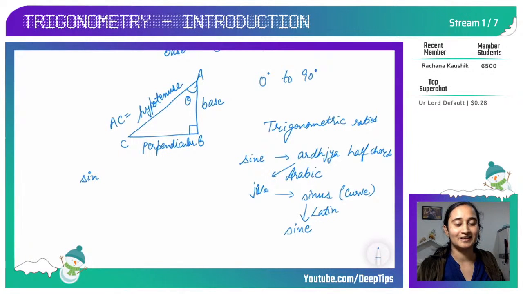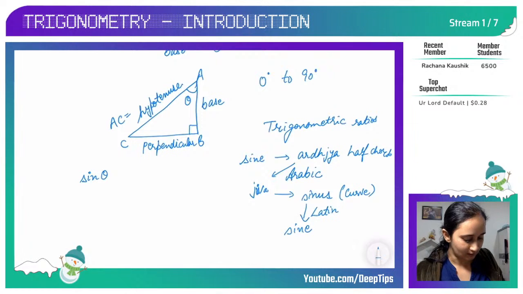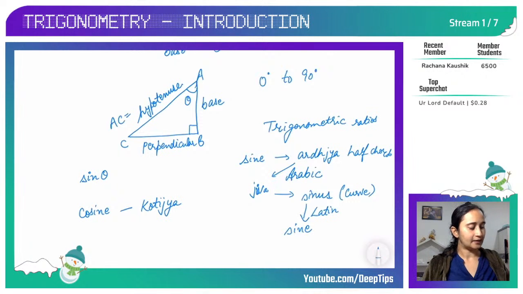We don't call it sin, it is called sine. So sine theta. This is how from the Sanskrit word Ardhjaya it got translated from the Middle East to Europe, and then in the entire world it is called sine theta. Okay, this is the history of the first trigonometric ratio sine. And then he gave cosine. Aryabhatta only gave cosine, and he called it cotangent. See, you can relate it. The sine he called Ardhjaya, and here he called cosine as cotangent.